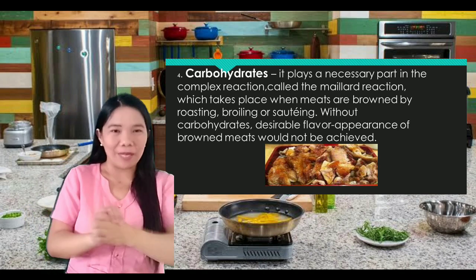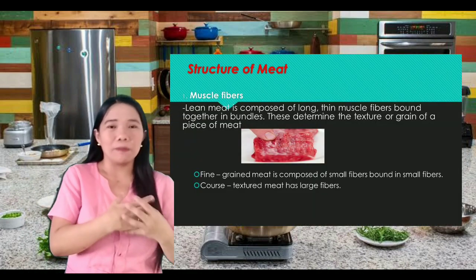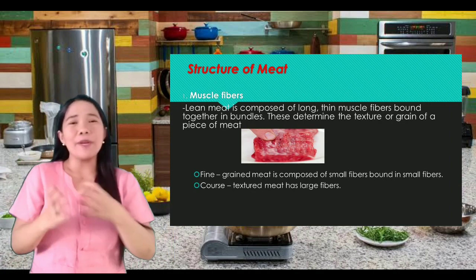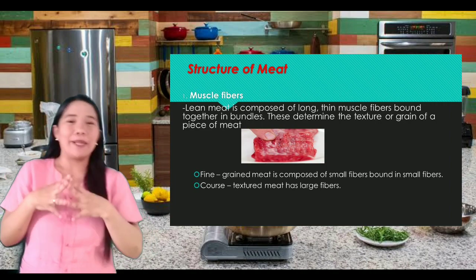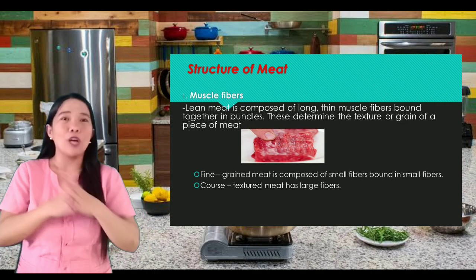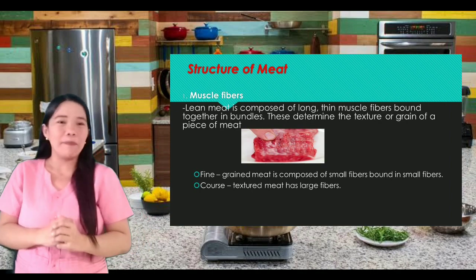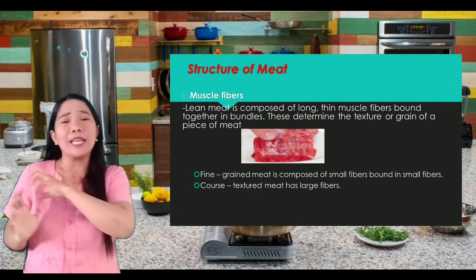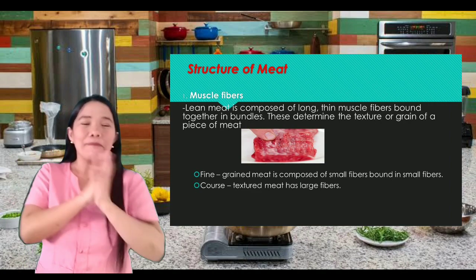Now I'm going to discuss with you the structure of meat. Because lahat dito, i-discuss ko is all about the introduction about meat. The first one is the muscle fiber. Yung muscle fiber natin, mapapansin natin sa ating pagbili ng meat, makikita natin lahat halos mga laman. Lean meat is composed of long, thin muscle fibers bound together in bundles. This determines the texture or grain of the piece of meat. So, makikita natin yung laman, di ba, kalamnan ng mga meat natin.